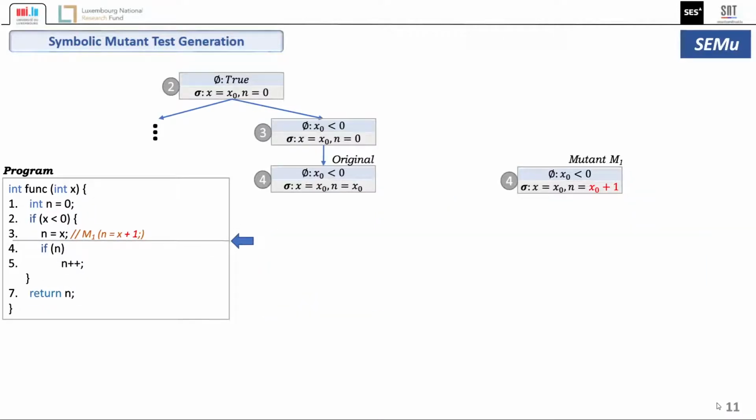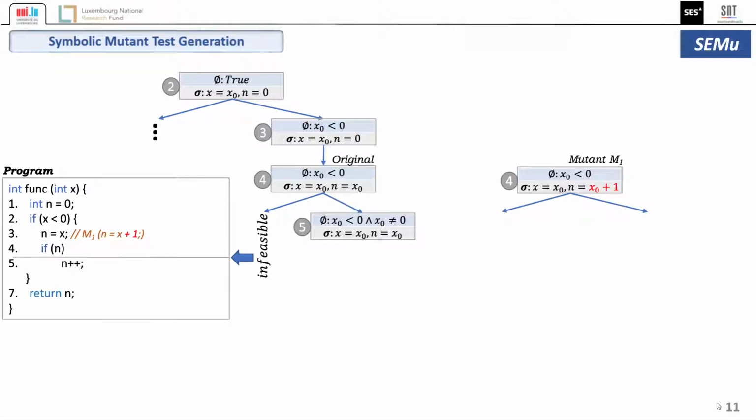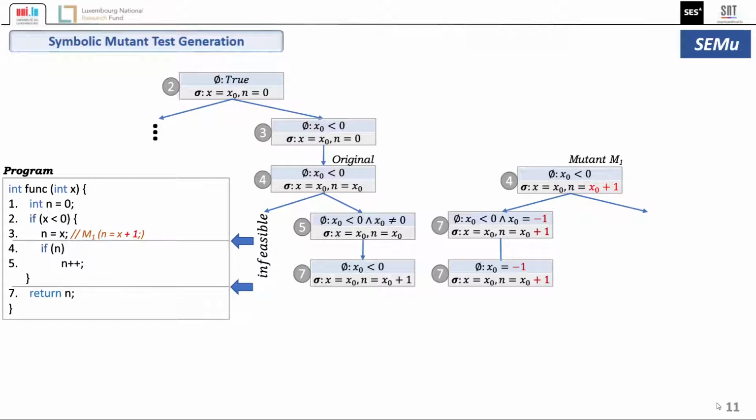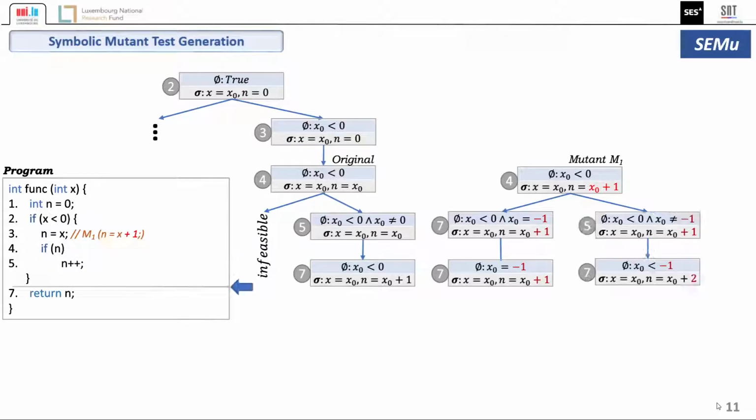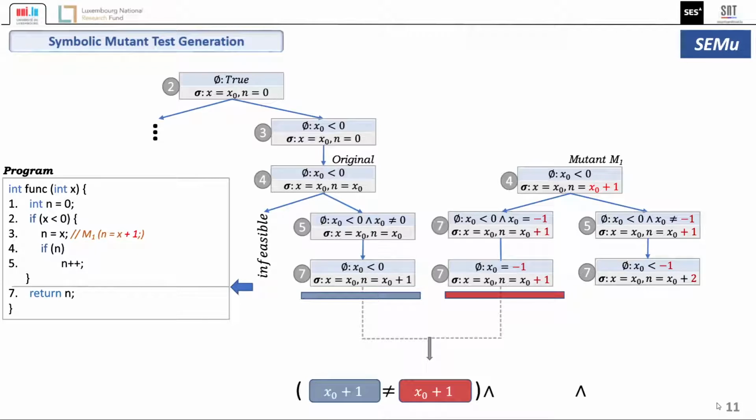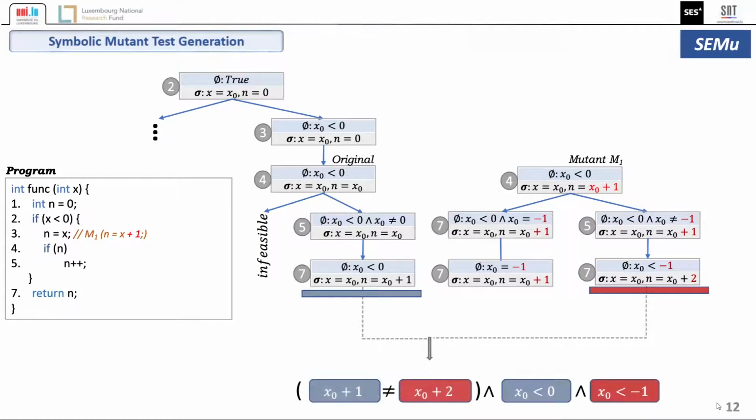However, if we propagate slightly further before generating the test input by solving the mutant killing conditions, comparing the only relevant path of the original program with the relevant paths of the mutant, we get, for the first pair, an infeasible kill condition. For the second pair, the solver solves the kill condition and returns x0 = -2, which kills the mutant. Thus, the chances to generate tests that kill the mutant increase.